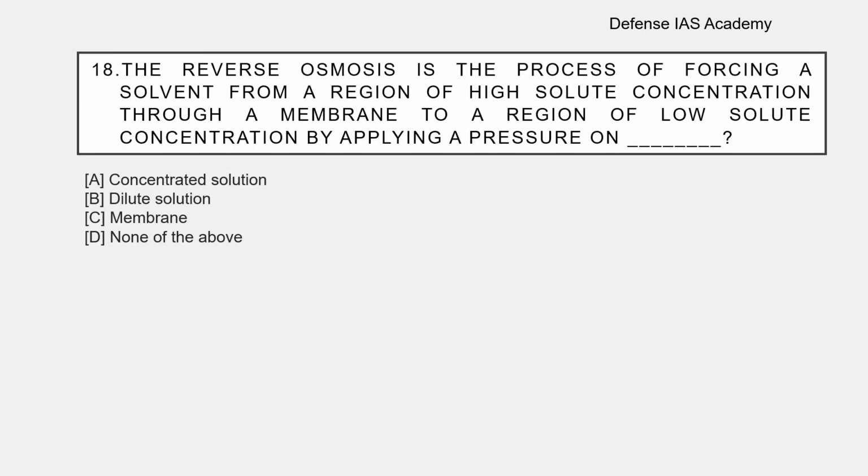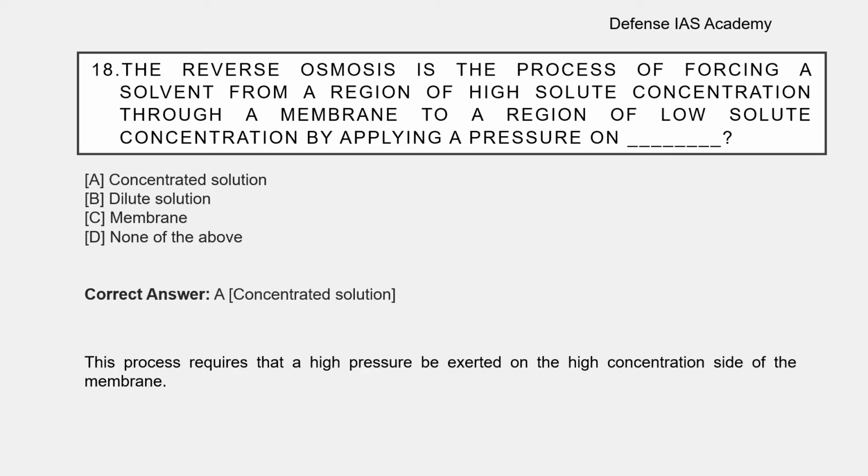Question number 18. Reverse osmosis is the process of forcing a solvent from a region of high solute concentration through a membrane to a region of low solute concentration by applying pressure on dash. The options are option A, concentrated solution, option B, dilute solution, option C, membrane, option D, none of the above. The correct answer is option A, concentrated solution. This process requires a high pressure to be exerted on the high concentration side of the membrane.